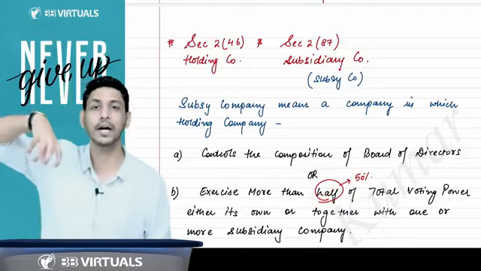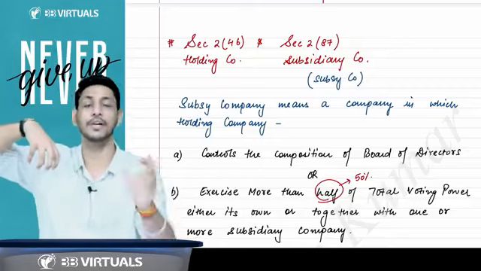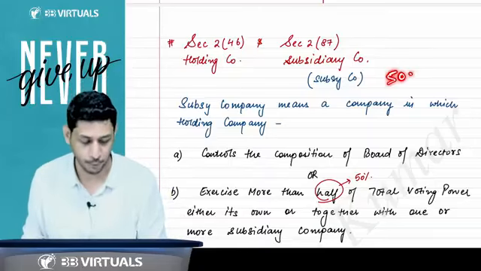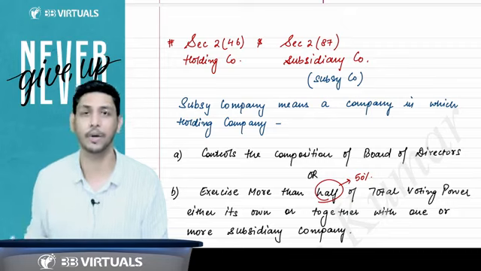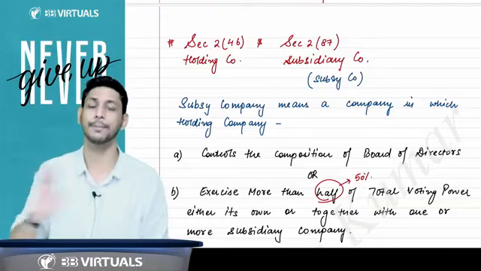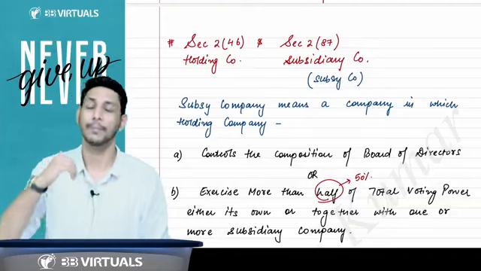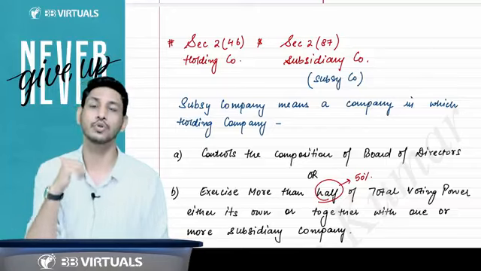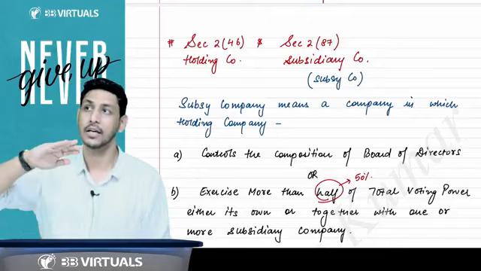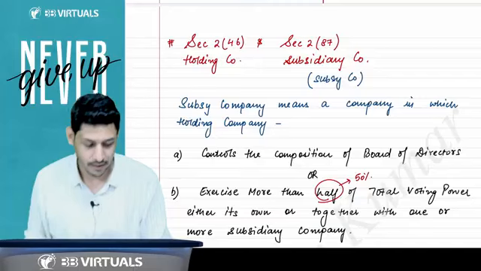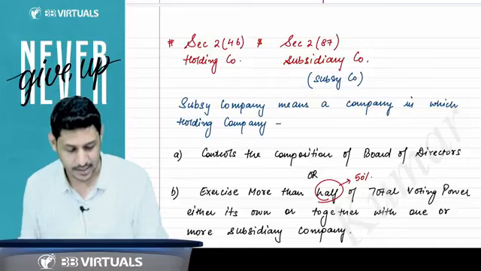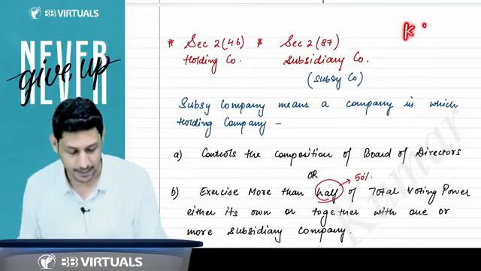No. If a company holds more than 50%, what is more than 50%? Is that 51%? No. More than 50% means it could be 50.01%. Keep this in your mind. People used to make a mistake at this point. They used to say 51%. But 51% is not always the threshold. You should not say 51% is more than 50. It's like 50.01%. What I'm saying is, let's say there is a company, the name of the company is K Limited.